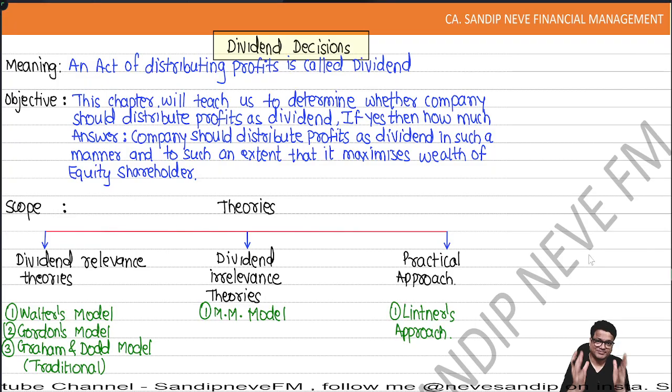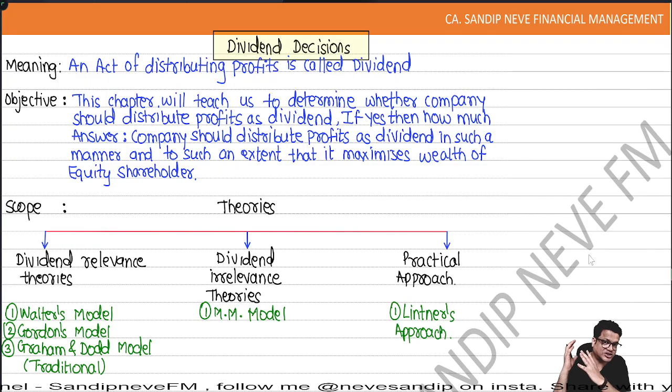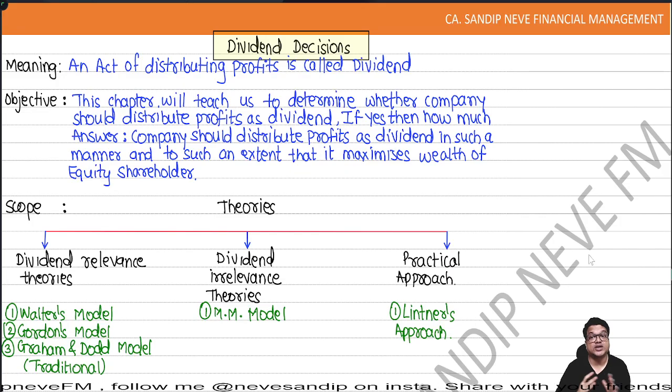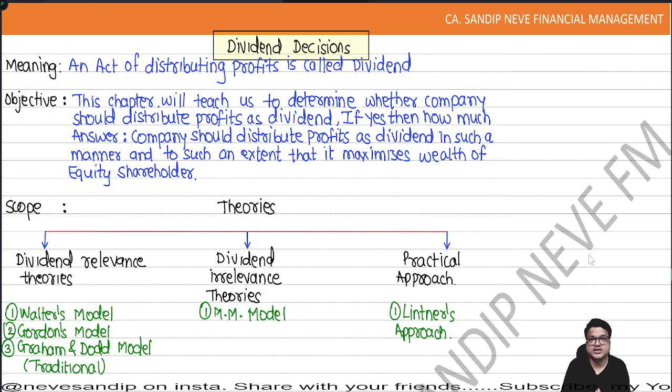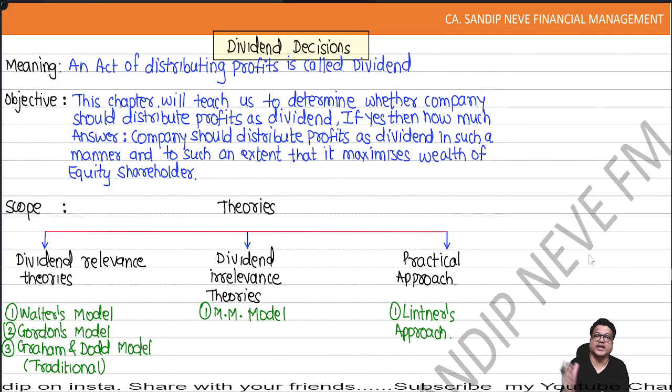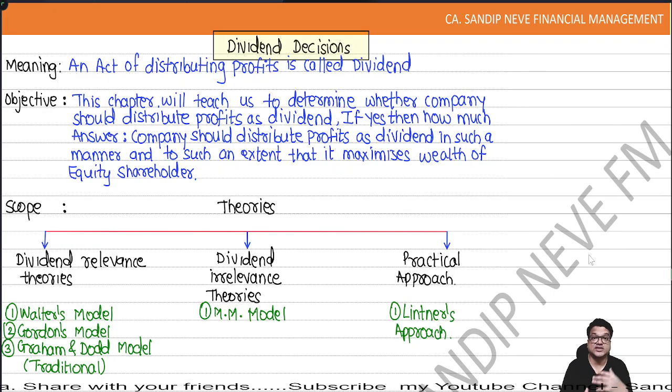Not wasting any more time, let's come straight to the topic: dividend decisions. The whole CA Inter FM syllabus is about investing decisions, financing decisions, and dividend decisions. So let's talk about it.